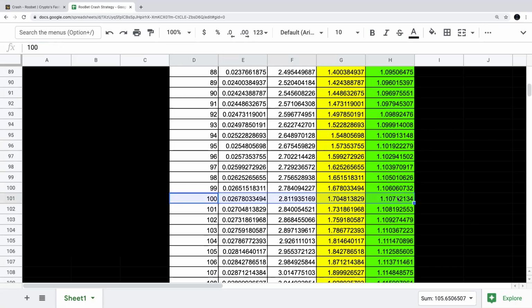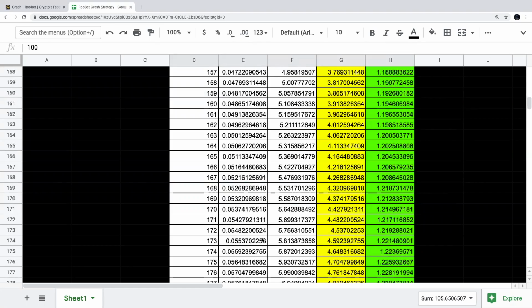So if you were to do this 100 times, your original bet there would be a little over 2 cents, which is crazy. You can do this 100 times and you're only betting a total of $1.70 throughout all of those 100 bets, which is really crazy, and you'd be making $1 profit if you hit on the 100th one.